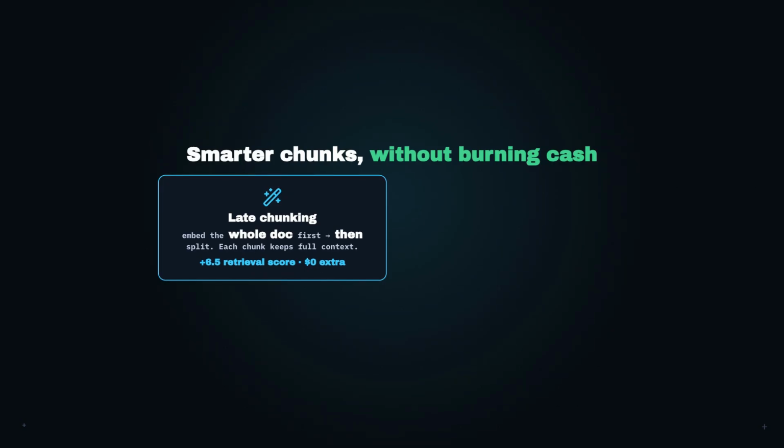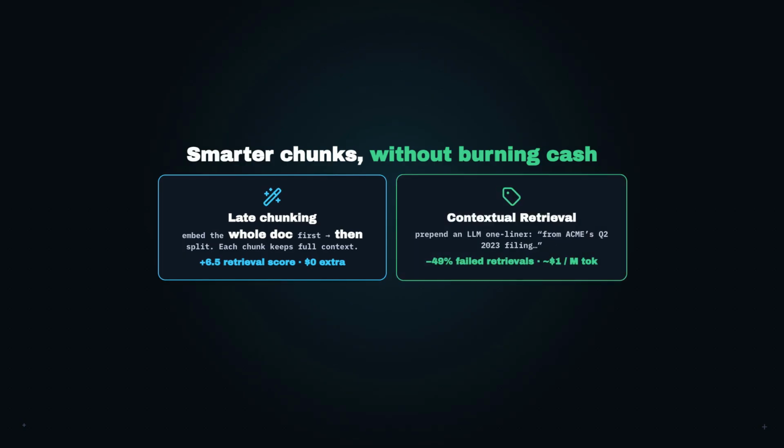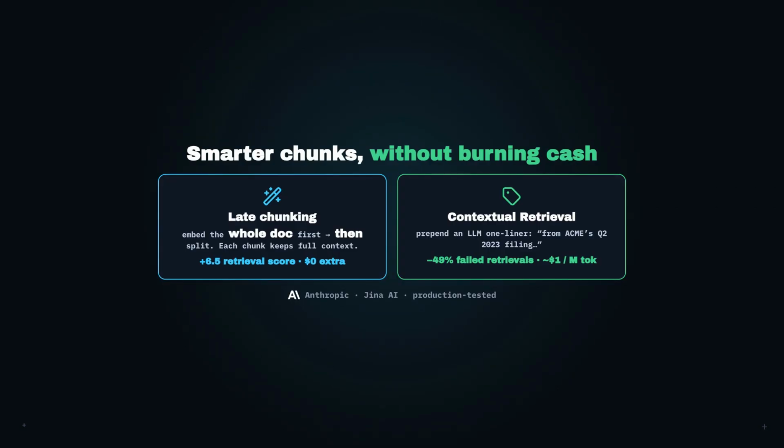Second, and this is the big lab weapon, Anthropic's Contextual Retrieval. Before you embed a chunk, you have a cheap model write a one-line context. "This is from Acme's Q2 2023 filing" and staple it to the front. That one trick cut failed retrievals by 49% for about $1 per million tokens with prompt caching.